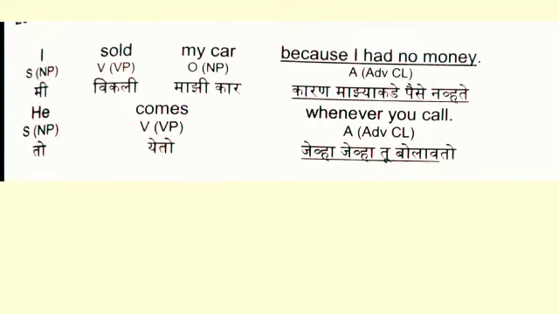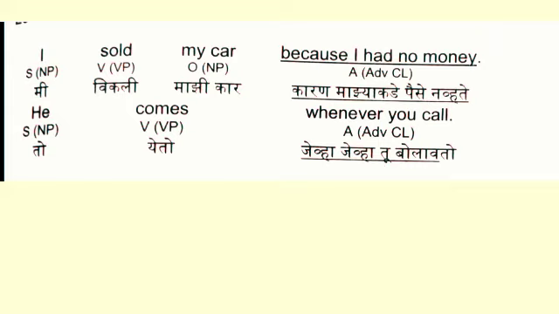Now, let's see these examples in terms of subject, verb, object, complement and adverbial. Look at the first sentence. I sold my car because I had no money. In this sentence, I is the subject, sold is the verb, my car is the object, and because I had no money is the adverbial, and in fact it is an adverbial clause or adverb clause. To be precise, it is an adverb clause of reason that we'll talk about later on.